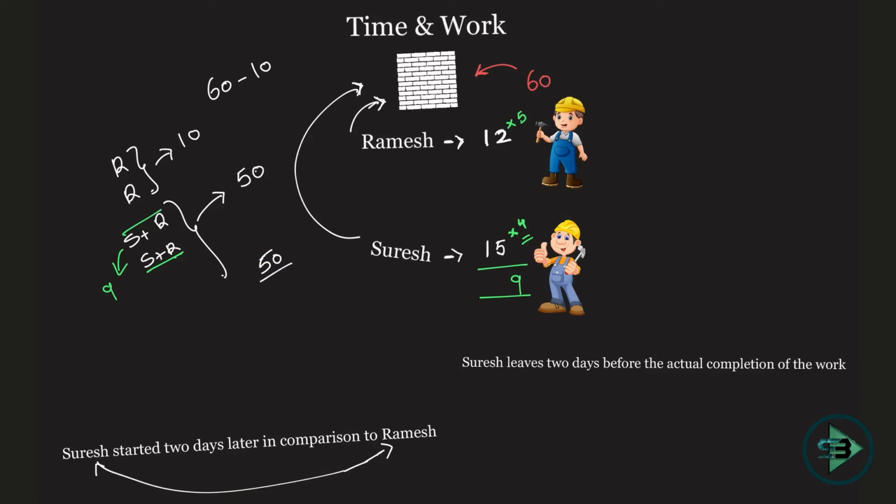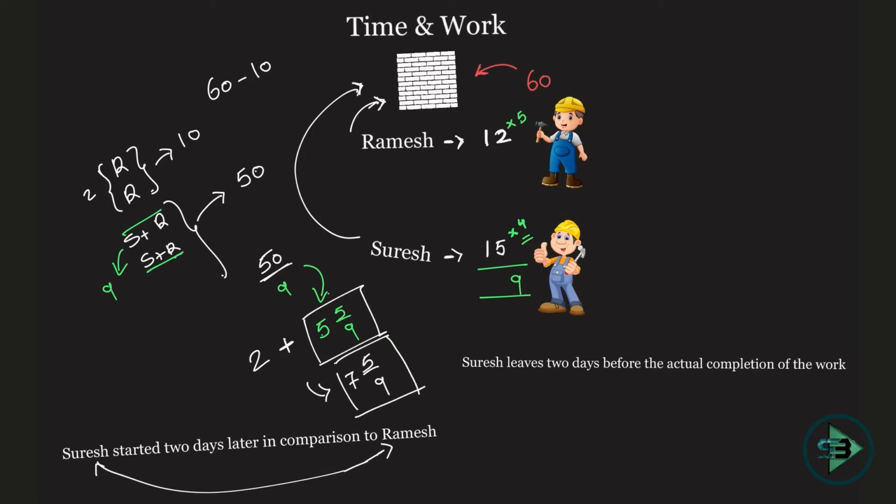Which is nothing but 50 divided by 9, which is nothing but 9 5s are 45 and 5 by 9. 5 by 9 days when they are working together, and the first 2 days when Ramesh was working alone. So 2 plus 5 by 9, which is nothing but 7 5 by 9 days will be required to finish the work given this scenario. And you know the answer for the next will also be what?